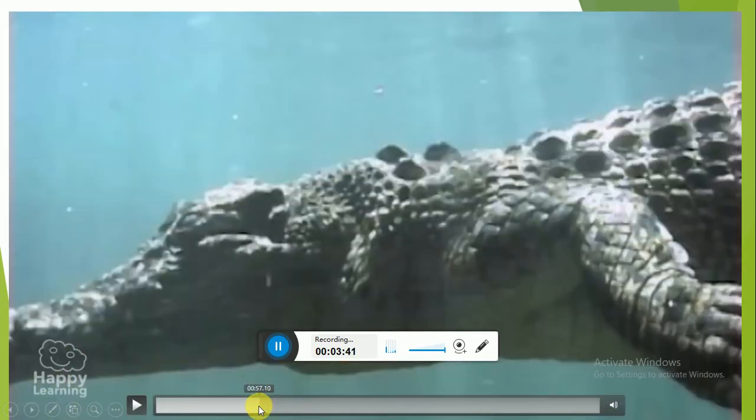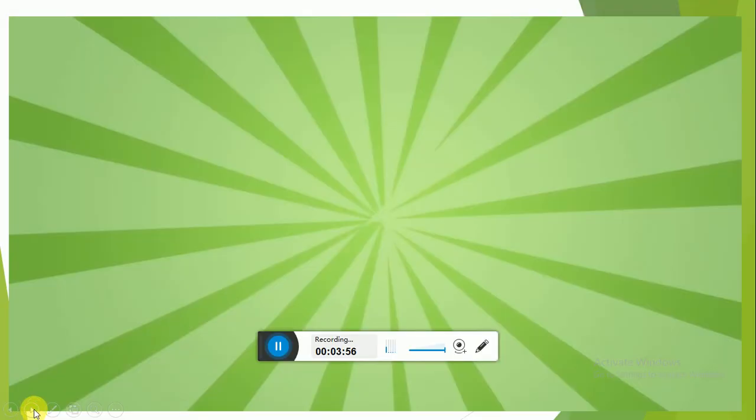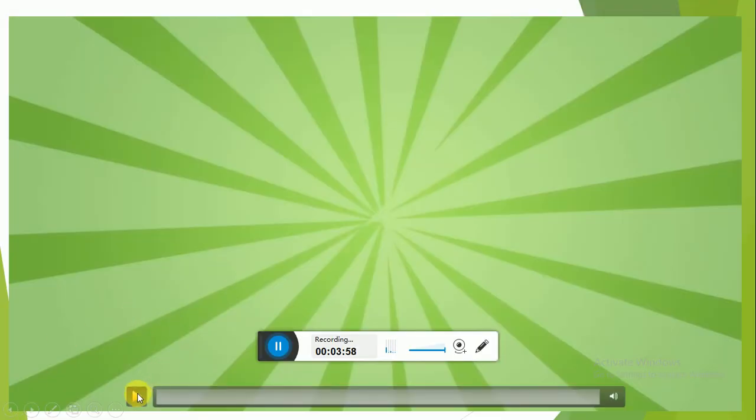Look, those are scales. So a reptile's body is covered with scales. Excellent, guys. So let's talk more about amphibians.